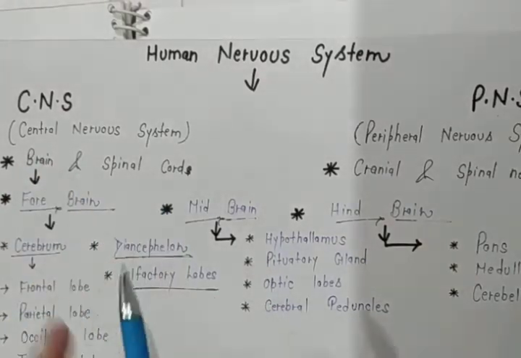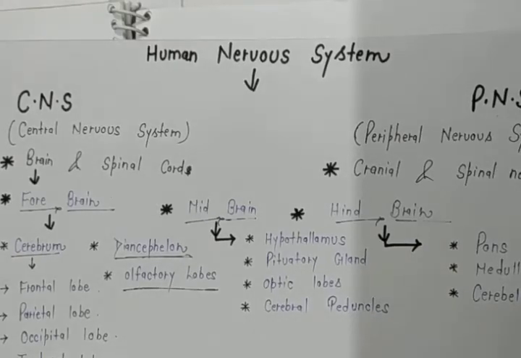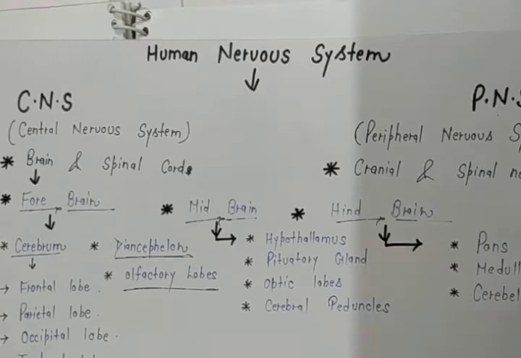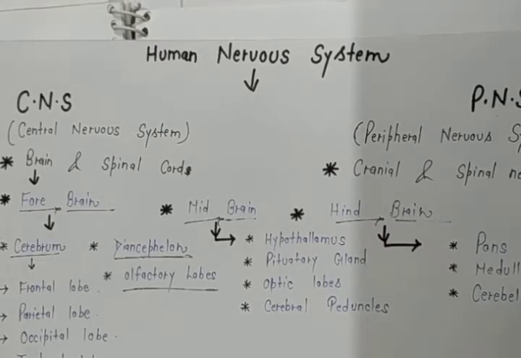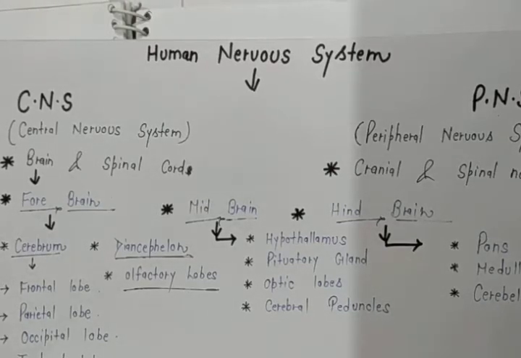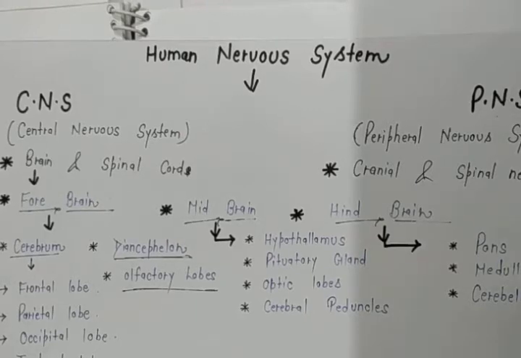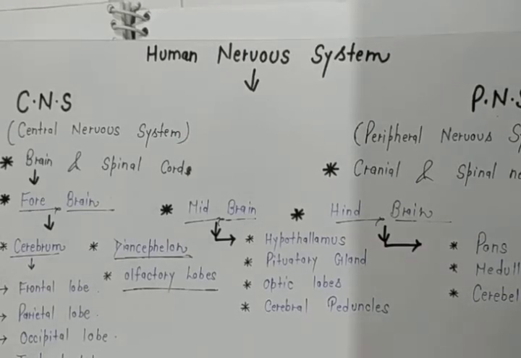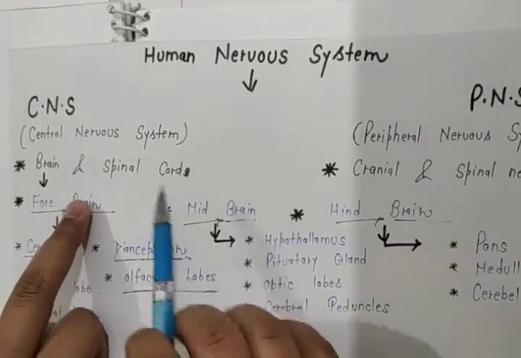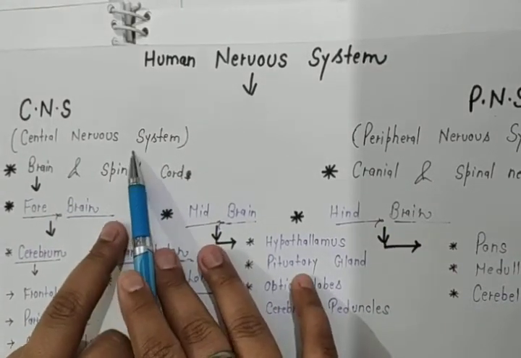Firstly, the central nervous system means that type of nervous system, or that group of neurons, which is present in the center of our body. And which organ is present in the center of our body? As we can say, mainly the brain and spinal cord. They both work as messengers and also act as the boss in normal activities and reflex action activities, as we all studied. So mainly the brain and spinal cord come in the category of the central nervous system.